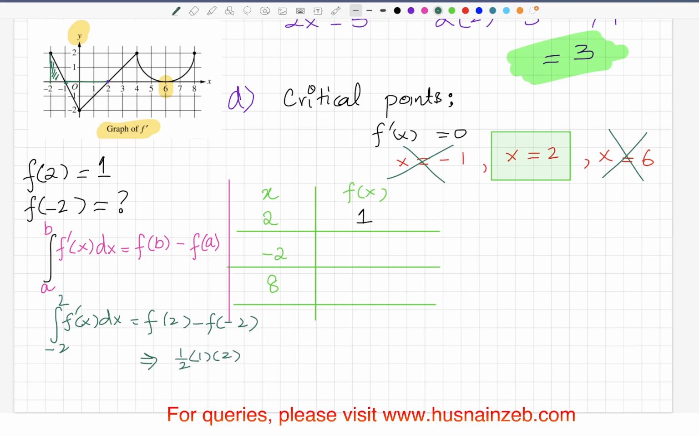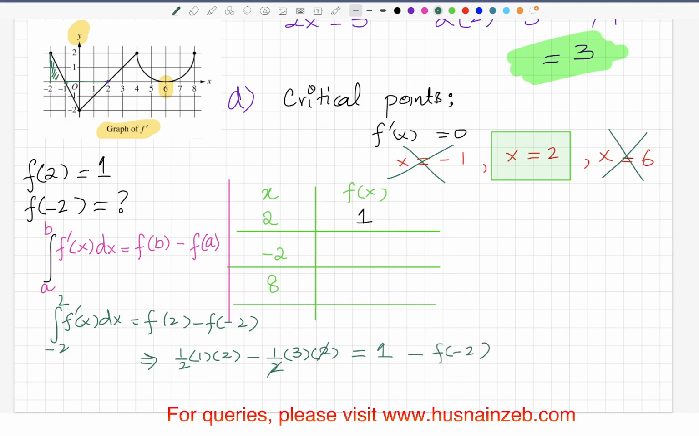Okay, fine. And then there is another triangle, and the area under the curve is actually below the x-axis, right? So minus 1/2. What is the base? 1, 2, 3 units, so 3 times the height, which is going to be 2. So this is going to be the area under the curve, and f of 2 is already 1, minus f of minus 2.